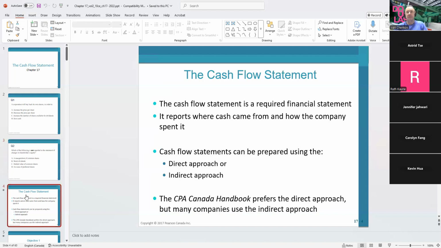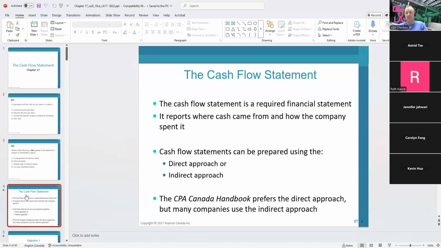What are we going to do with the cash flow statement? The cash flow statement is the fourth required statement as a part of the financial statements. So we have the financial statements starting with the income statement. Statement of the changes in the owners' equity is the second one. Next one is the balance sheet. And the fourth one is the cash flow statement.